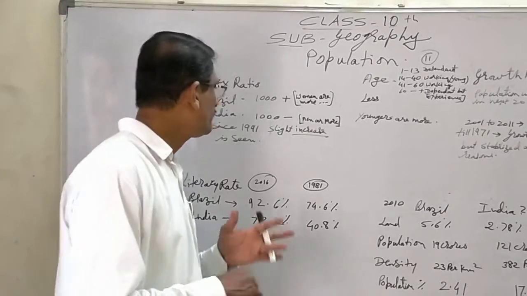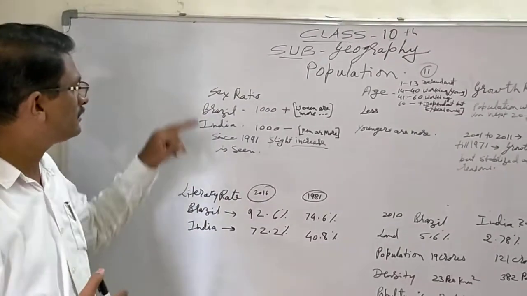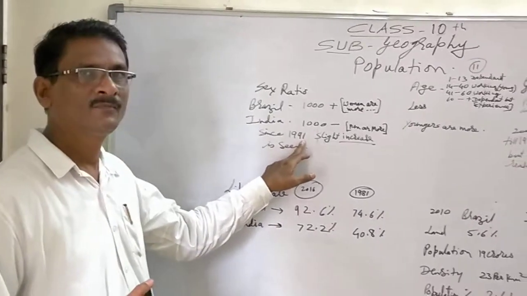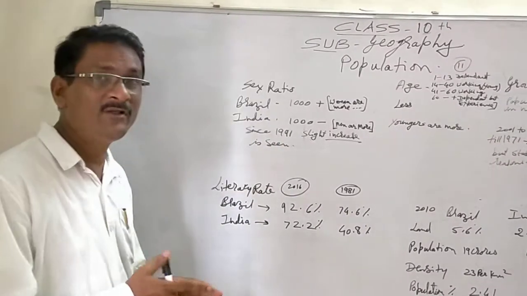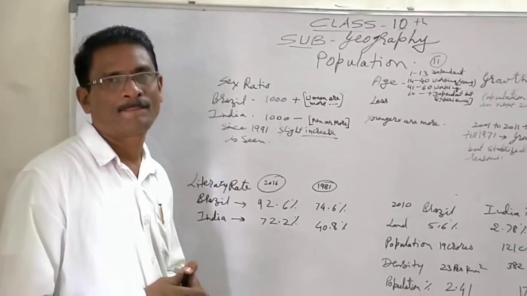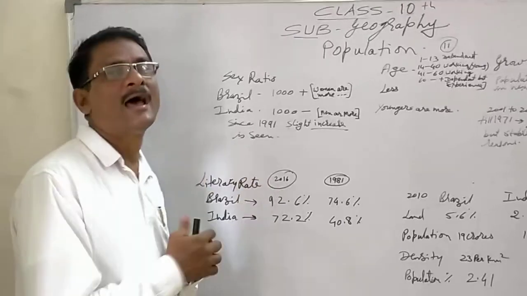Apart from that, when it comes to the sex ratio in India, till 1991, women were considerably less in number. That means the male number was high.